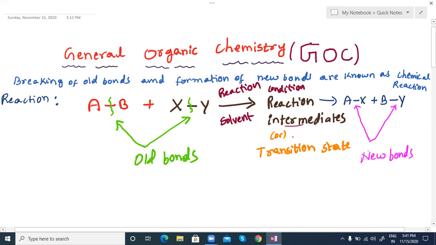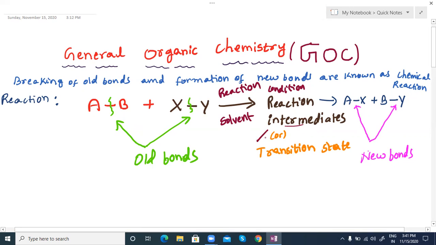A reaction intermediate plays a very crucial, very important role in the formation of products also. In some types of reactions it is more important: the products depend upon the stability of the intermediates only. The stability of the intermediates decides what product we are going to get. Some reactions don't depend upon the stability of an intermediate; they can directly form products. That depends upon the type of reaction.